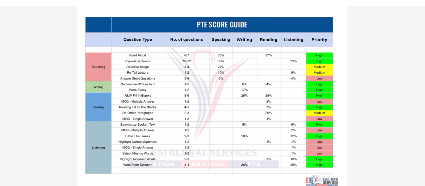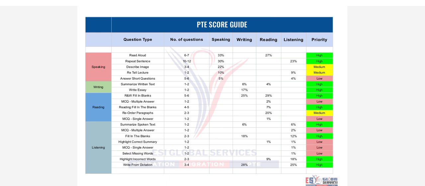The last module in this PTE is listening. There are lots of question types, such as summarize spoken text. There are 1 to 2 questions, with 6% marks distributed in writing and 6% in listening. The second question is MCQ multiple answer, 1 to 2 questions and 2% marks distributed in listening.